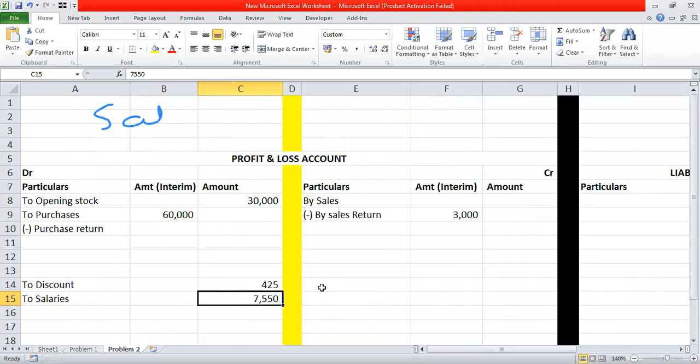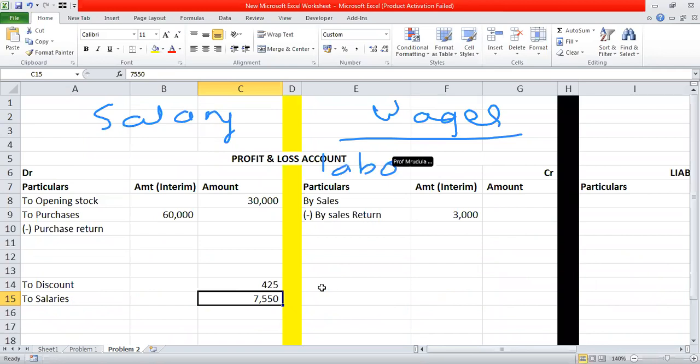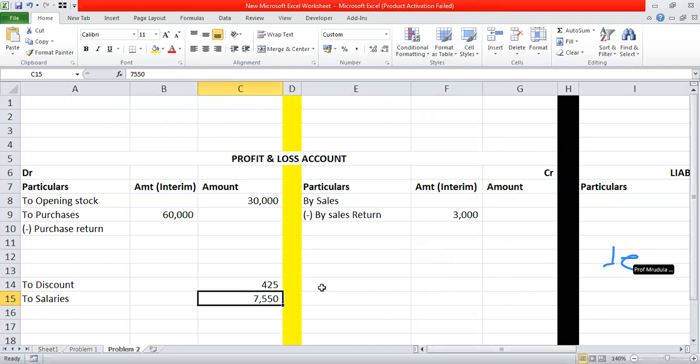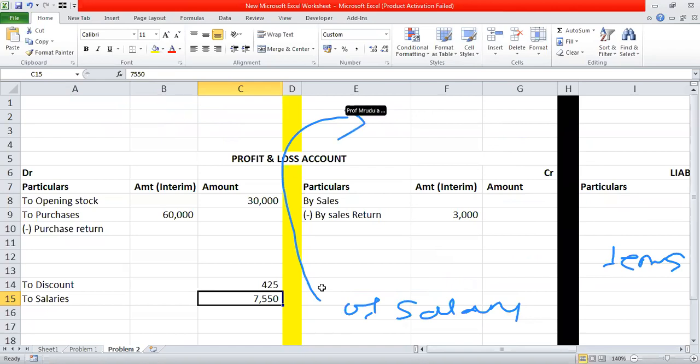Salary and wages. The labors which are directly working on the machineries, whatever money they get in terms of salary, it is called wages, what we call blue collar job.